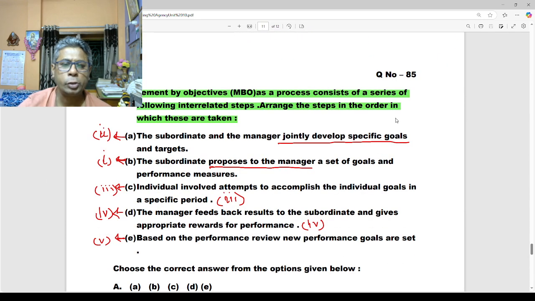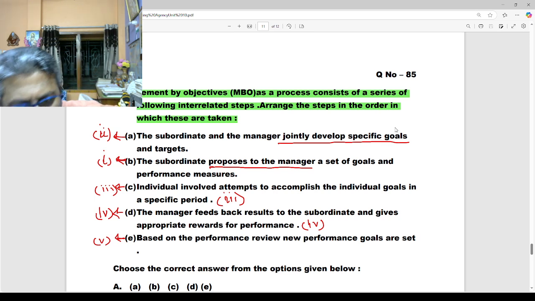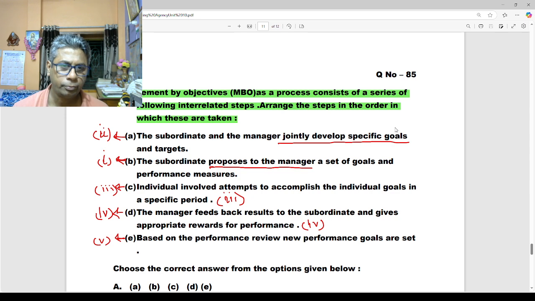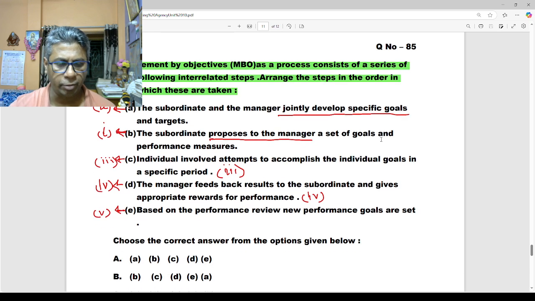Our next question, question number 85. This question is based on a very, very important topic of our management. This is called management by objective. As a process, it consists of a series of interrelated steps. Arrange the steps in the order in which they are taken. There are 5 steps they have provided.